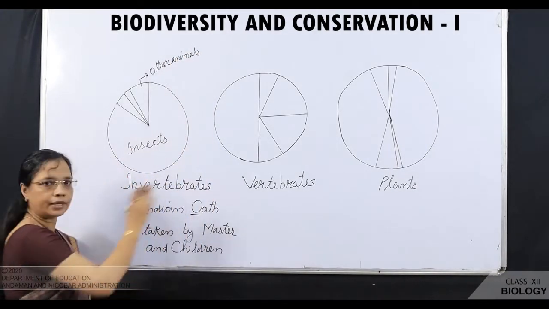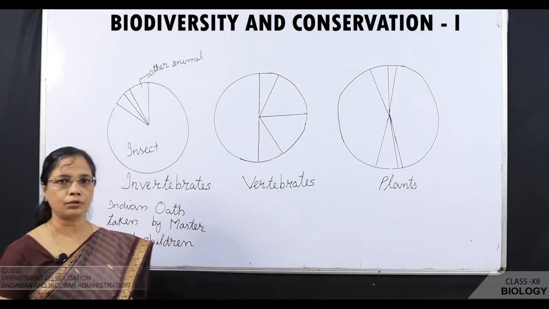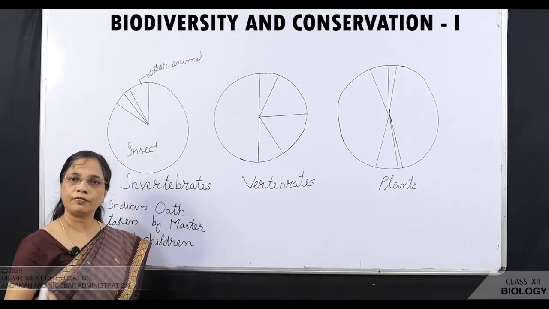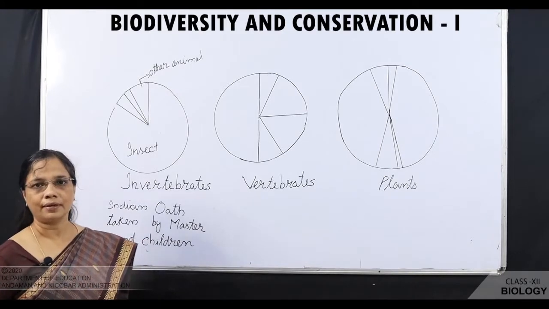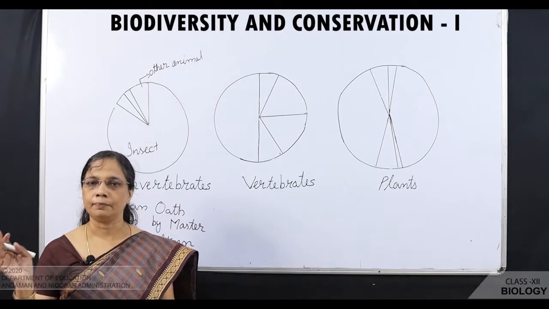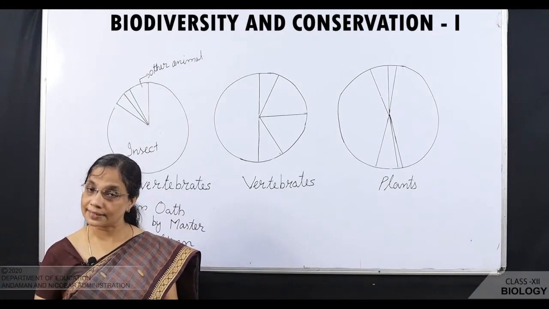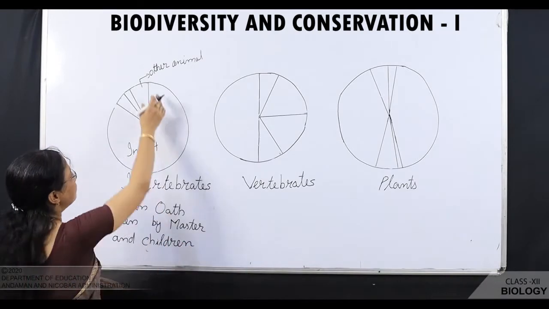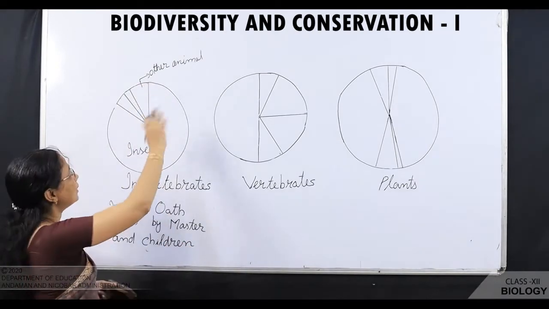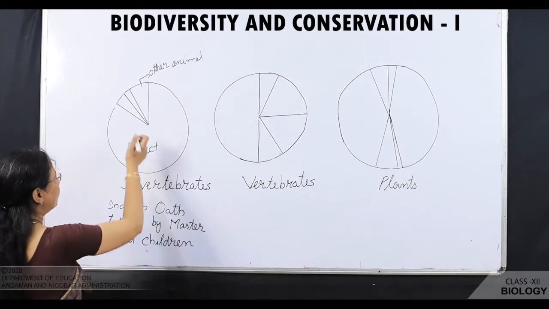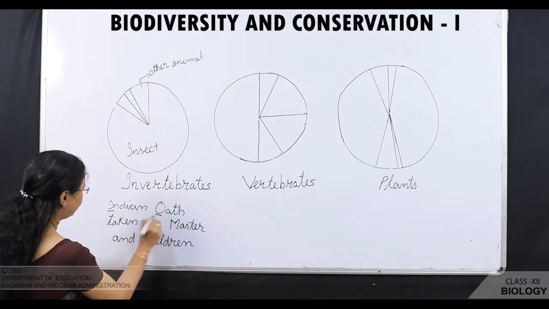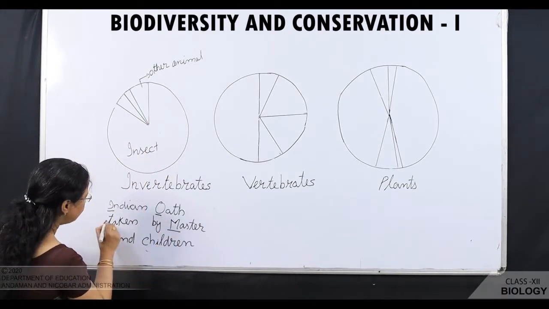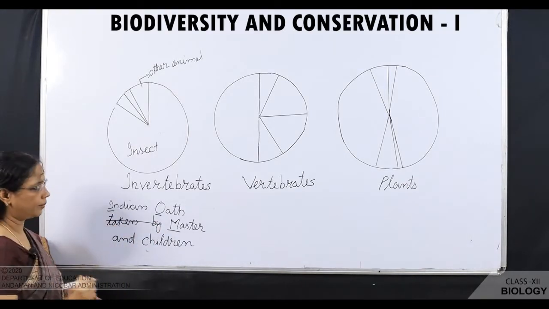Children, we are talking about invertebrates. Other animals include Porifera, Coelenterata, Platyhelminthes, Aschelminthes. These belong to other animals. Next is master. You just leave 'taken by'.